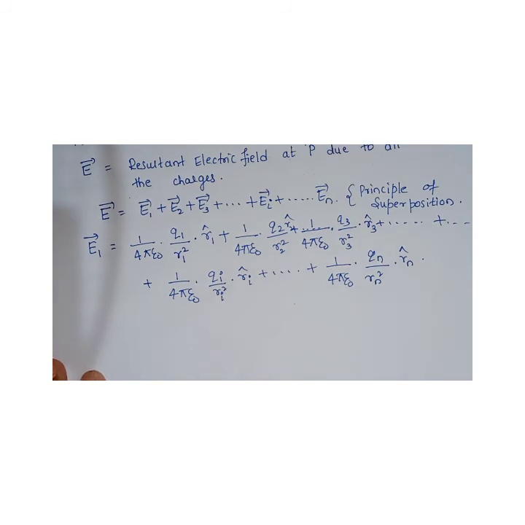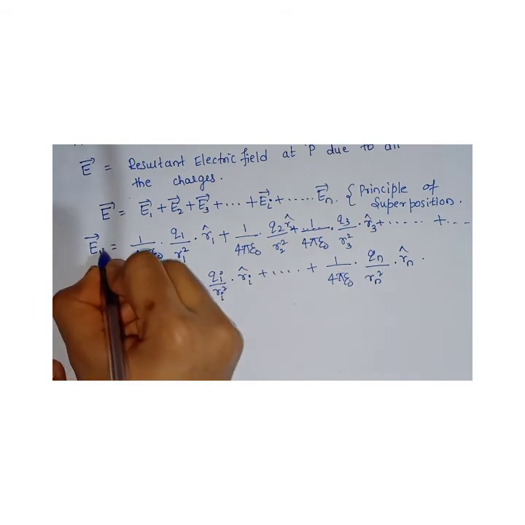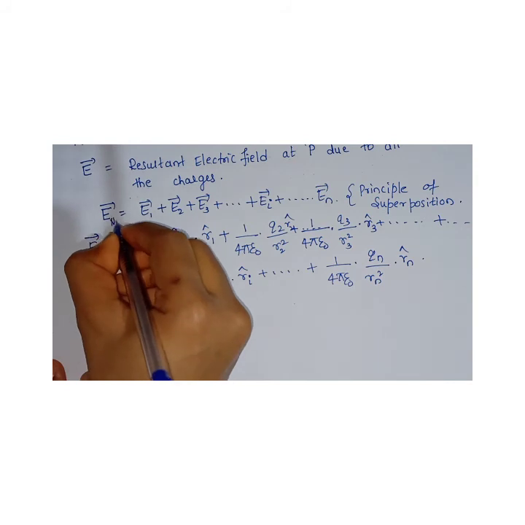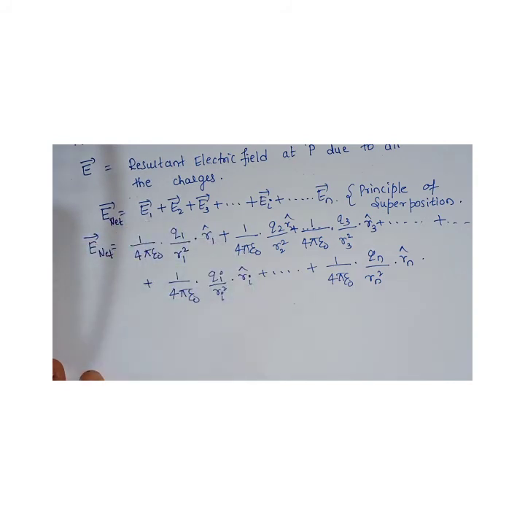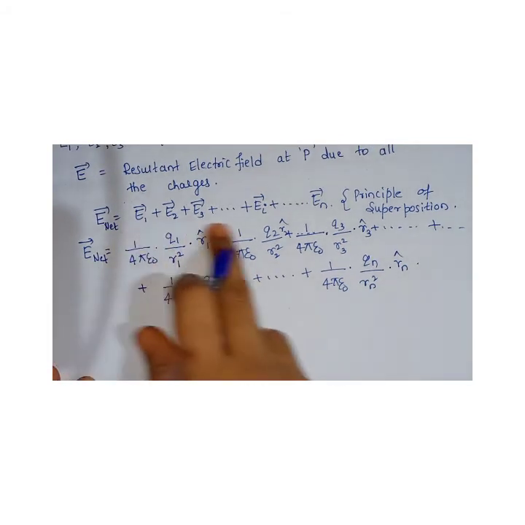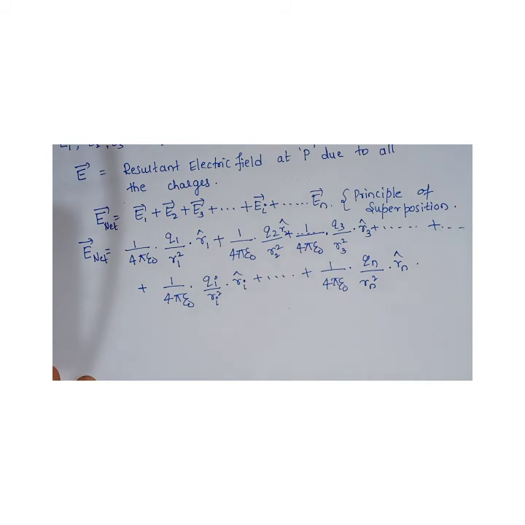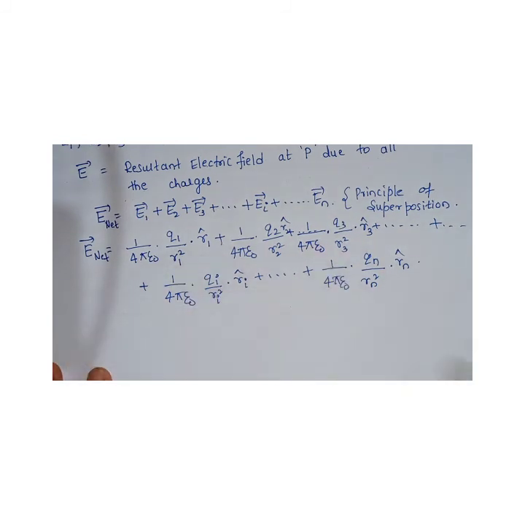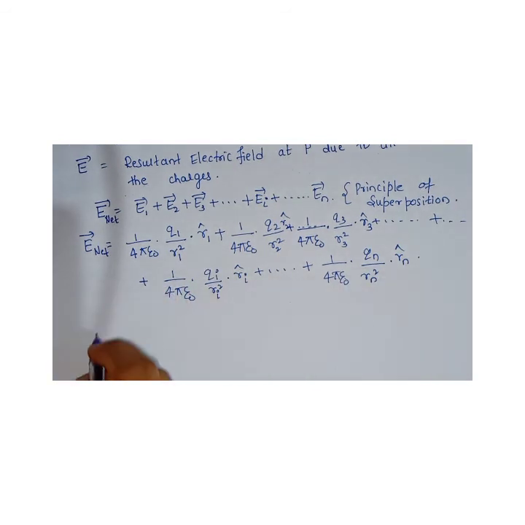Clear? So here I have written the net, it is E net. Is that clear? Very simple. We are substituting the values of E1, E2, E3 in this equation. That's it. Now you can do the simplification. You can take common here, and that ends the derivation.